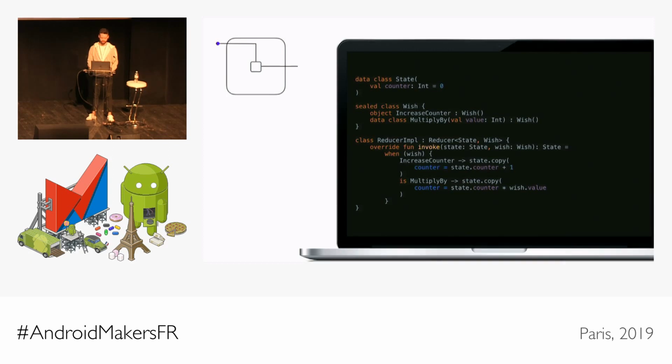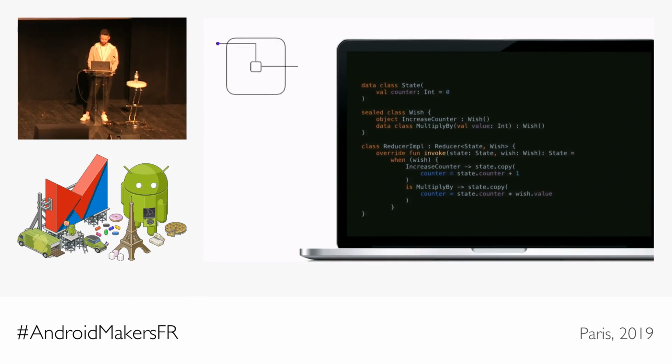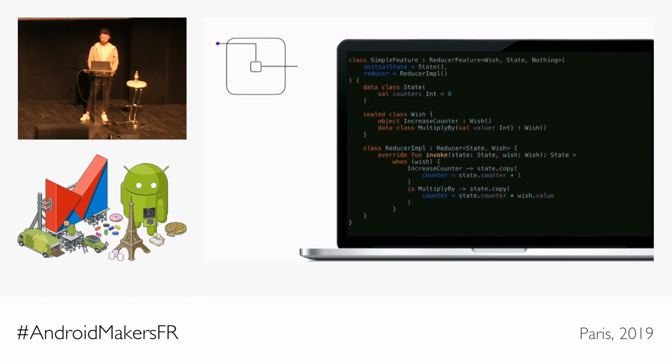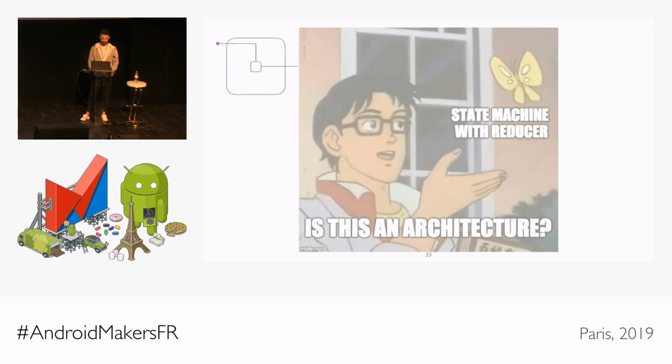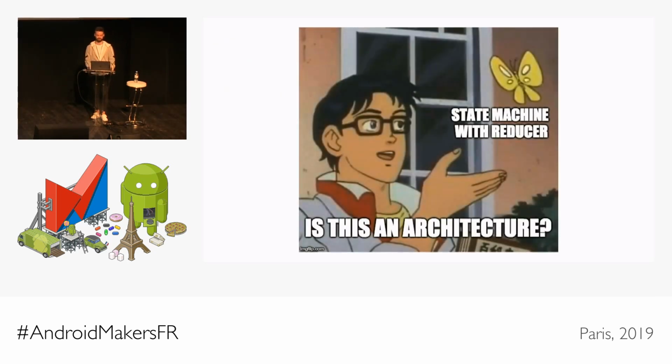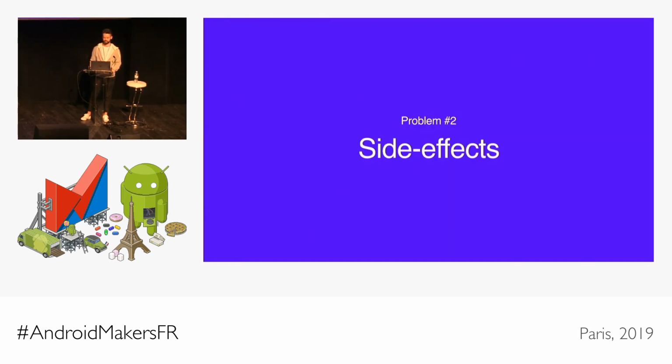Kotlin sealed classes here are super useful, as you get compile time safety to implement all the branches in the reducer. Now all we have to do is just create a feature with the initial state and the reducer passed in the constructor. Unfortunately, having a simple state machine with the reducer is just the beginning, and it only opens the door for further questions. The most important is probably how we should organize handling side effects. There are many approaches to this, and it was not obvious at first which one would be the best for us.